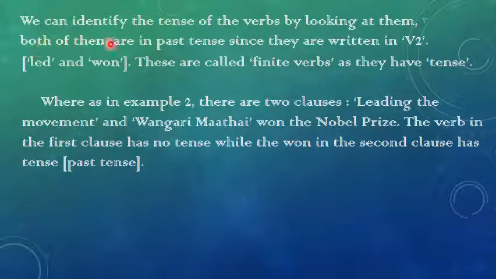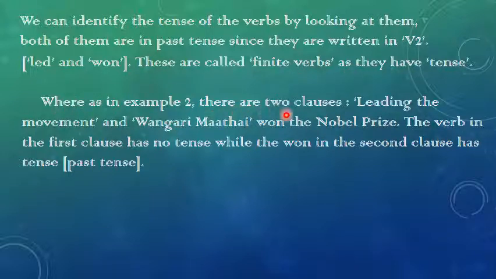By simply looking at them, we can know what tense it is. Both of them are in past tense. Led is past tense and won is past tense, since they are written in V2 form. Led and won are called finite verbs as they have tense. Here led and won are past tense. We got to know the tense. So these are called finite verbs and those phrases are called finite phrases.